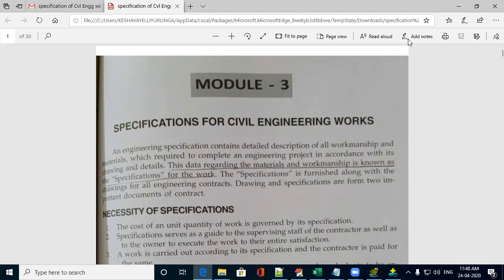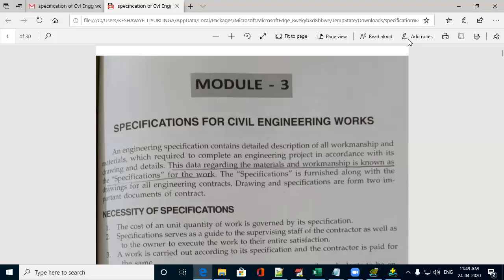Specification is the data regarding the material and workmanship of any civil engineering works or any construction activity. It is a combination of material and how the material has been used by the workers. It is the data of both. The combination of data of both comprises the specification of any civil engineering works. To begin any construction activity, there will be some set of standard rules for the work to be constructed or for the work to be under perfection.